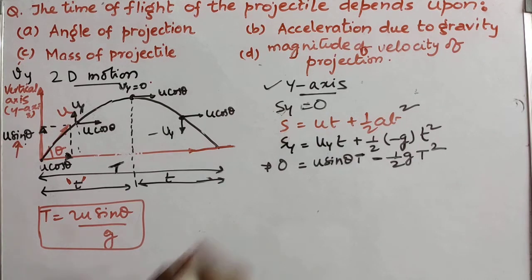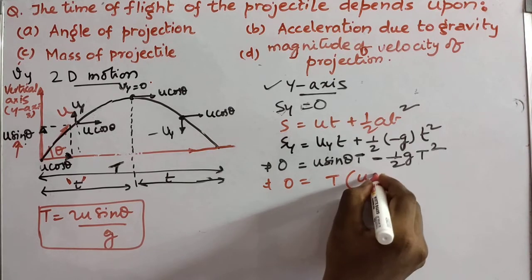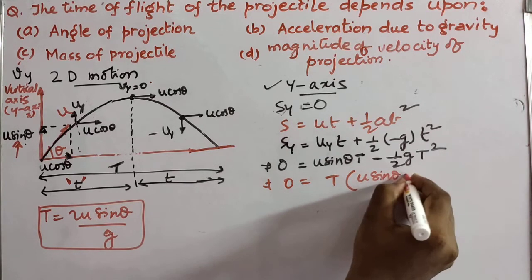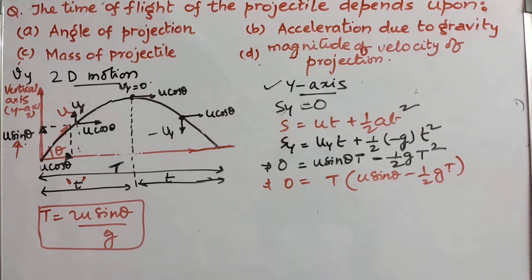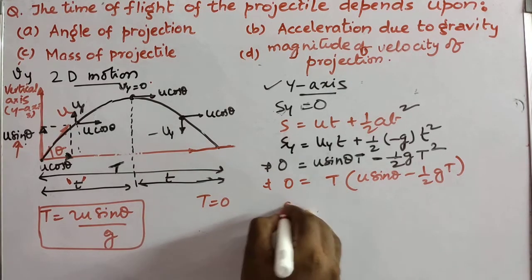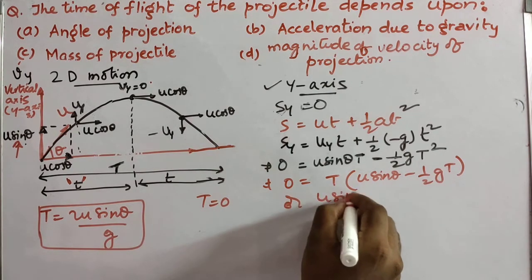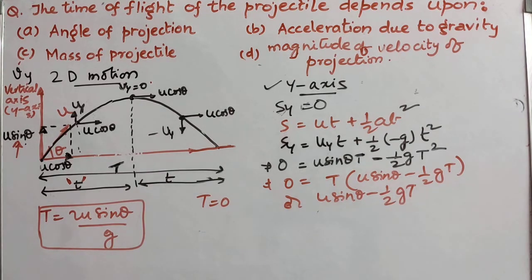From this expression, if I take t as common, what I am left with is t times u sine theta minus half g t. Now clearly see, the product of these two quantities is 0. So there could be two cases. Either t is equal to 0 or u sine theta minus half g t is 0.